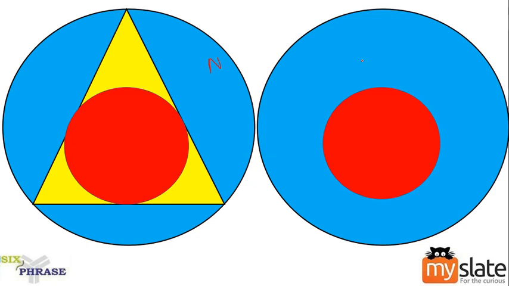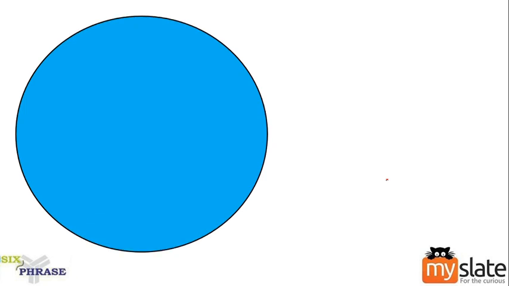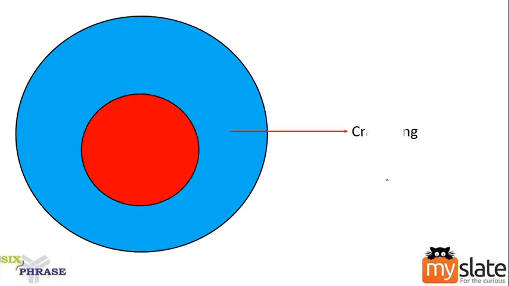Now what can you see? We can see that a ring shape is formed here. Am I right? Yes. The red colored part is covered by the blue colored part, which is nothing but a ring. Okay. So which part? The blue colored part is called a crazy ring. I'm not speaking about the entire circle. Eliminate the red colored region. The blue colored region forms a ring. That ring is what we call a crazy ring.